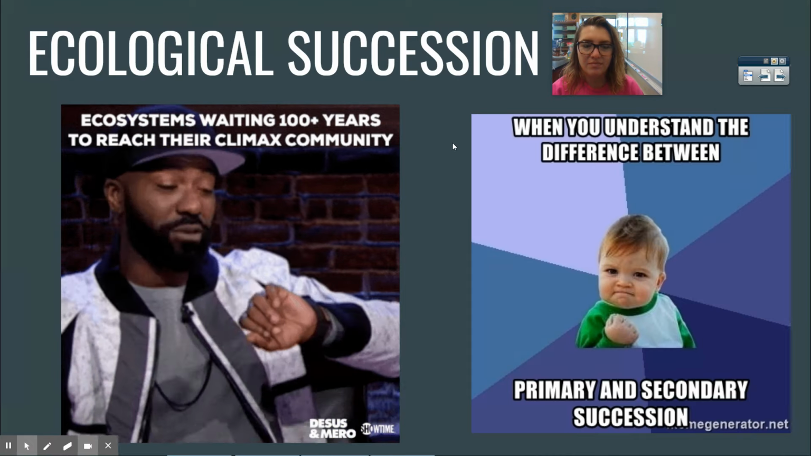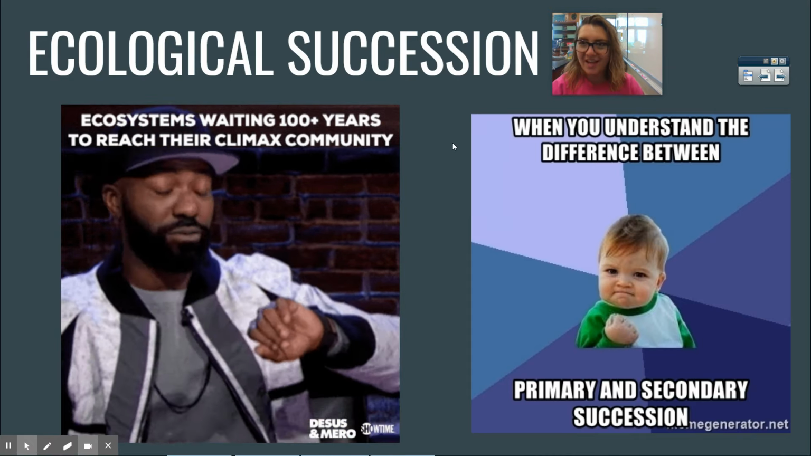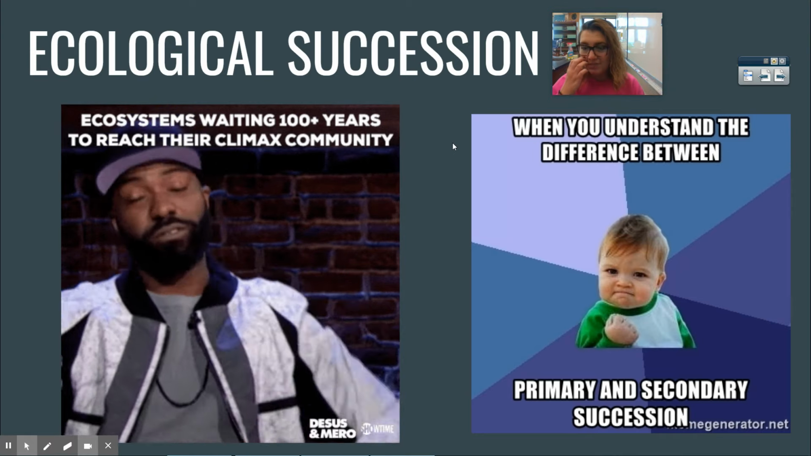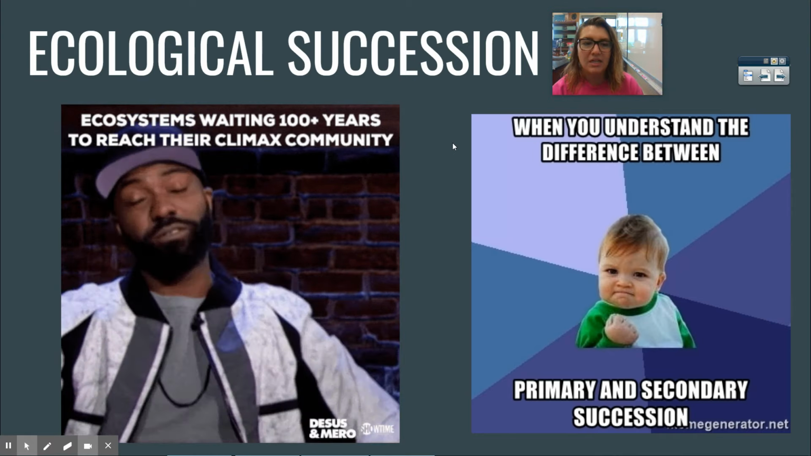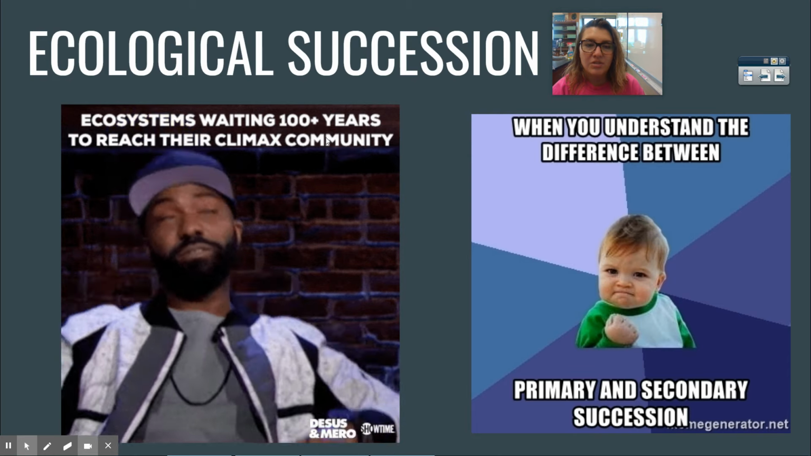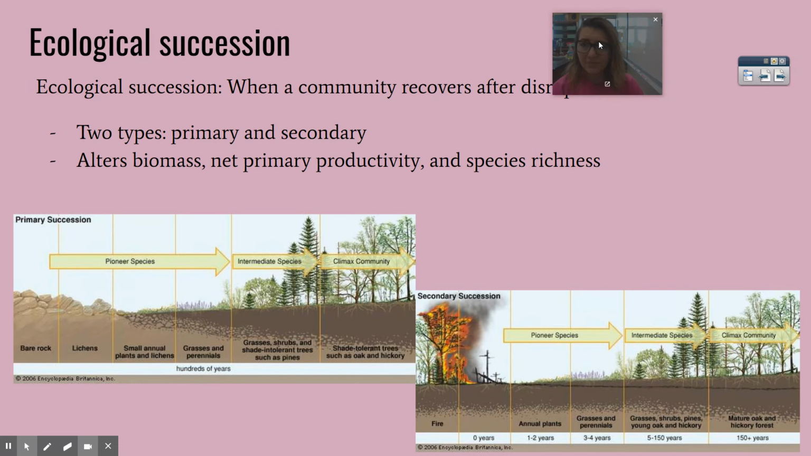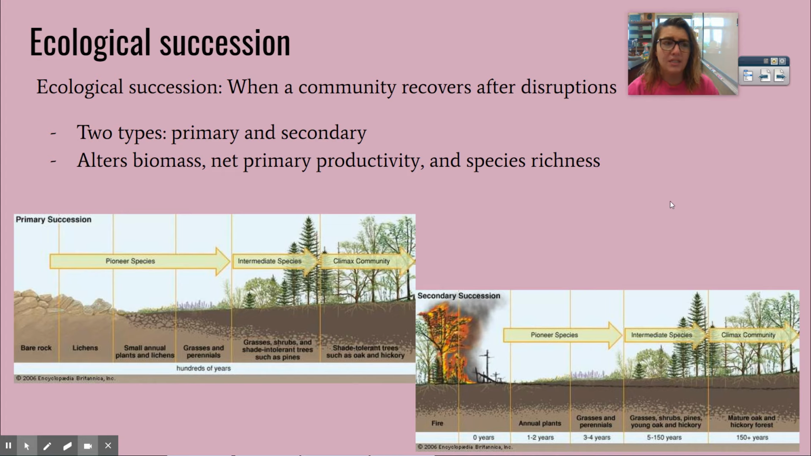Ecological succession today. You might have learned about this in living environment, but there are two types, primary and secondary. We're also going to be talking about climax communities. Ecological succession is when a community recovers after disruption. And there are, like I said, two types, primary and secondary.